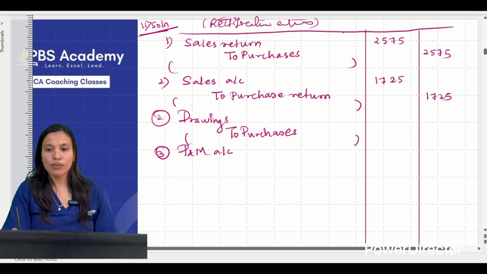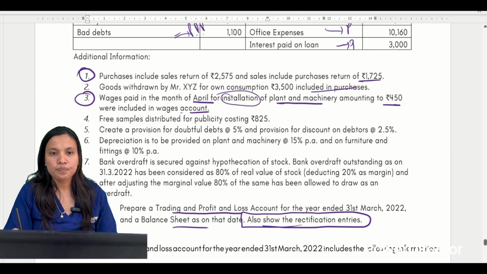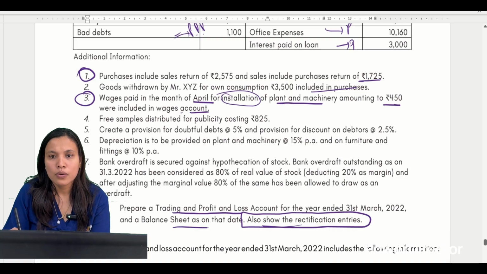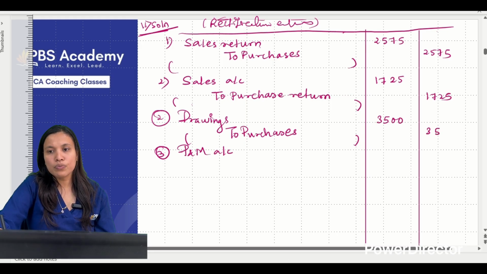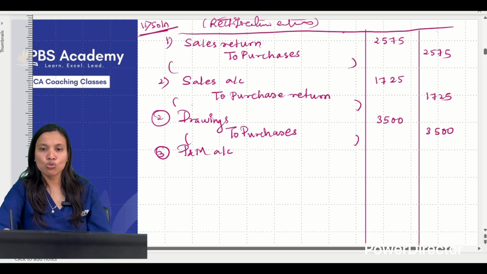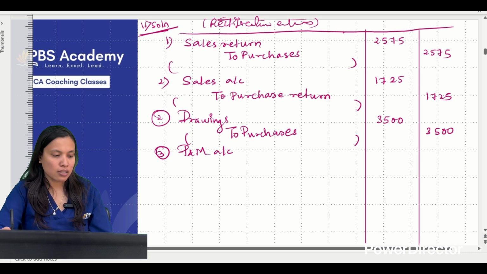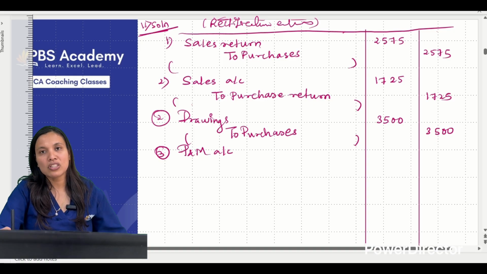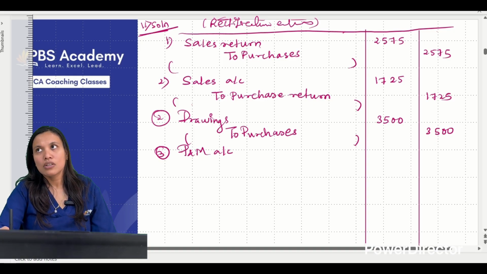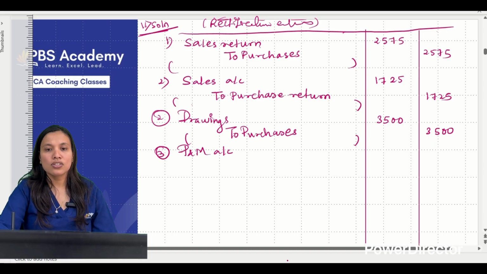Write it as drawings to purchases account, 3500. Goods withdrawn for personal use. Wrongly charged to purchases account.